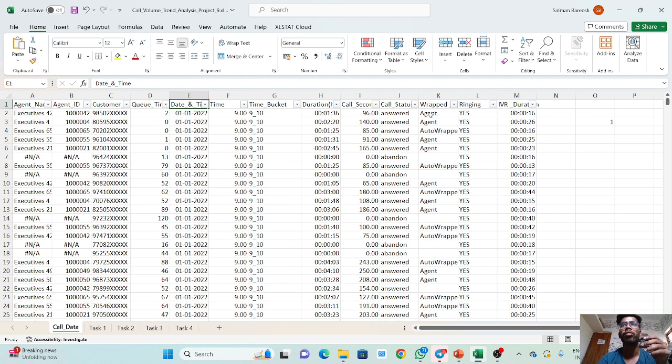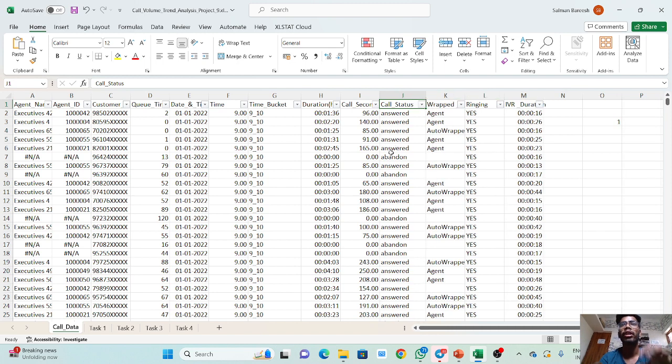You can see wrapped, ringing, IVR, and call status. This is also an important thing. There are 3 unique values in the call status: answered, abandoned, and transferred. Answered means the customer dialed the phone to the employee, the representative, and the representative answered the call. If the representative didn't answer the call, then it comes under abandoned.